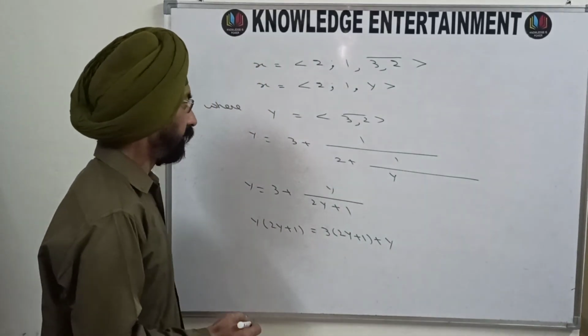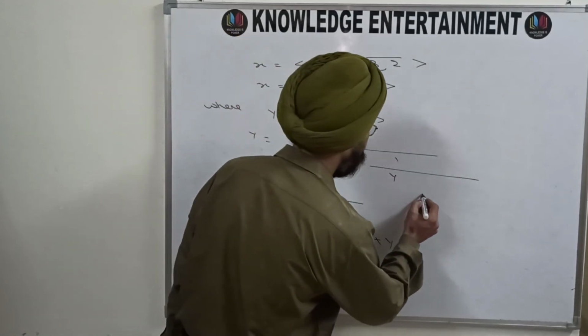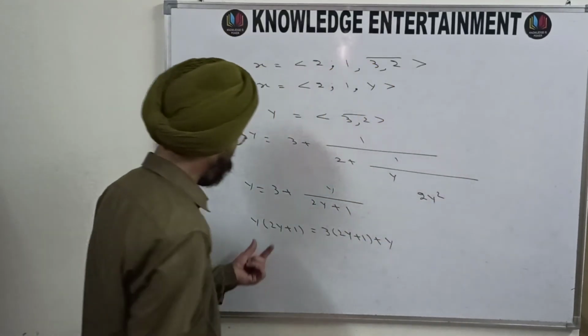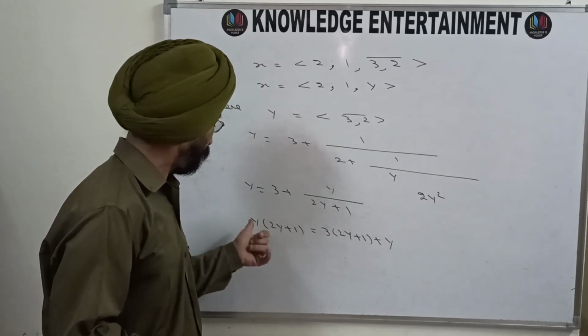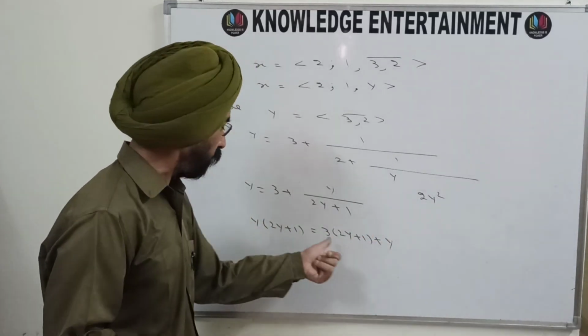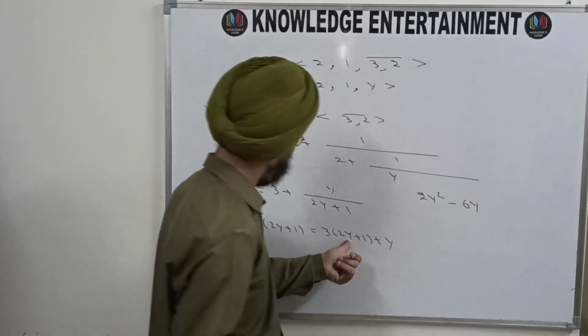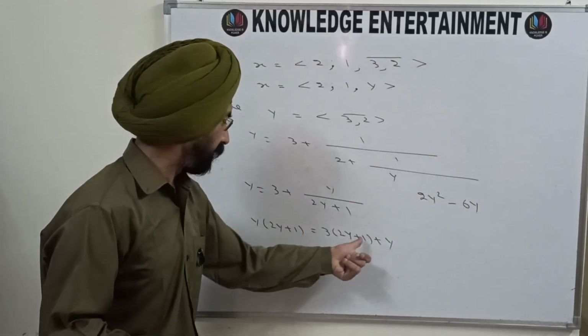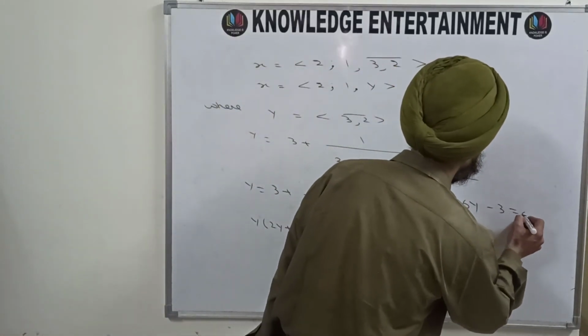That means you can say 2y square from here. Then this y and this y will be cancelled out. This is minus 6y. And this plus 3 will become minus 3 on the other side. So it is 2y square minus 6y minus 3 is equal to 0.